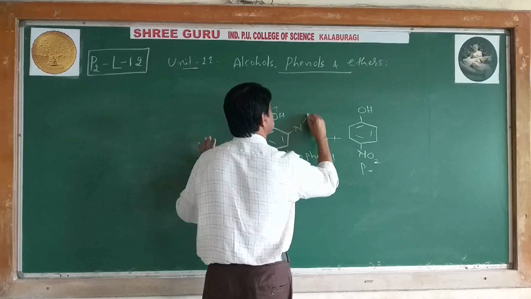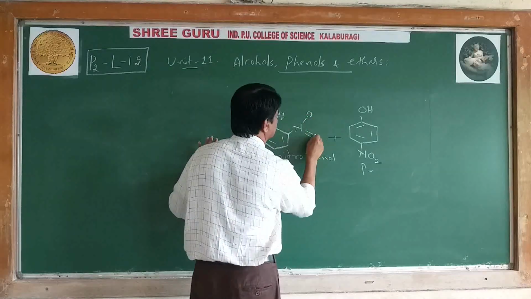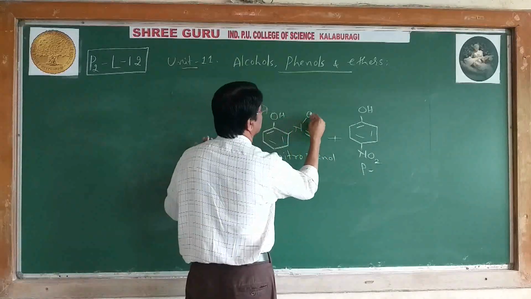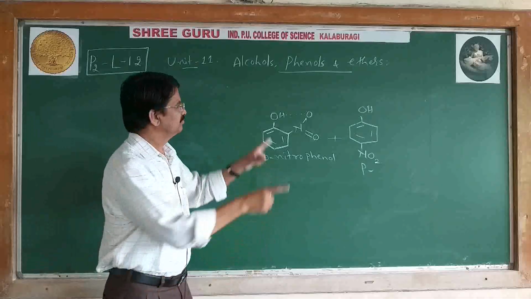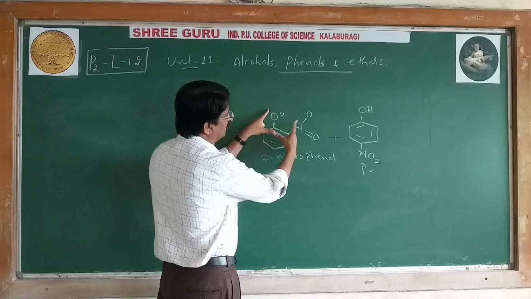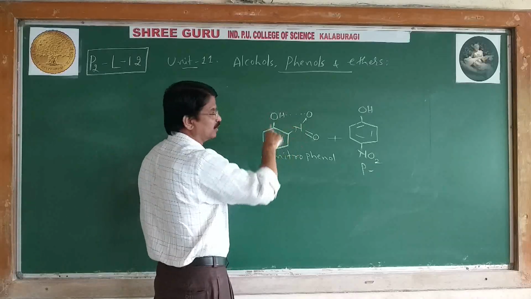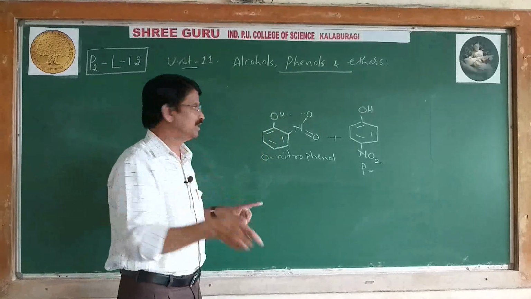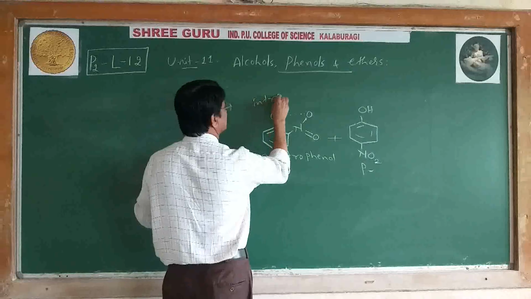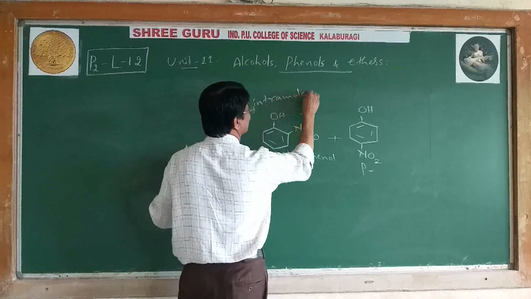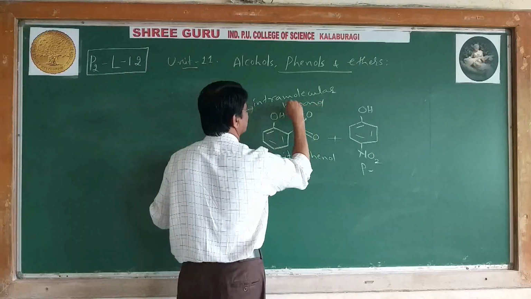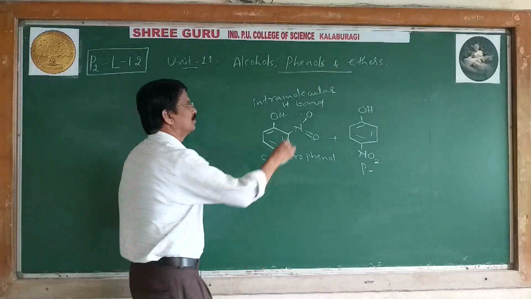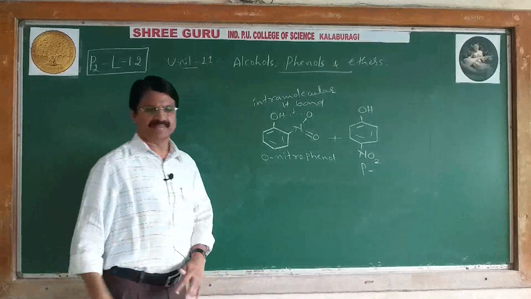Now, see here. This type. They are very near, hence they can form a hydrogen bond, but it is called intramolecular. This is called intramolecular hydrogen bonding.